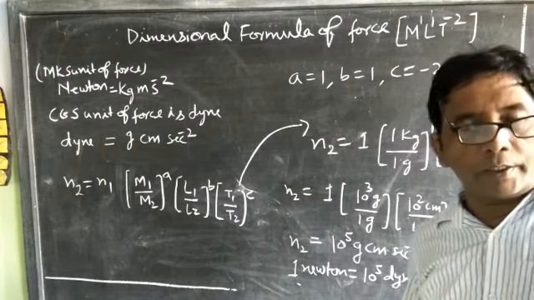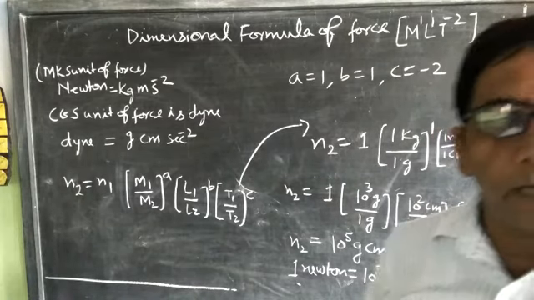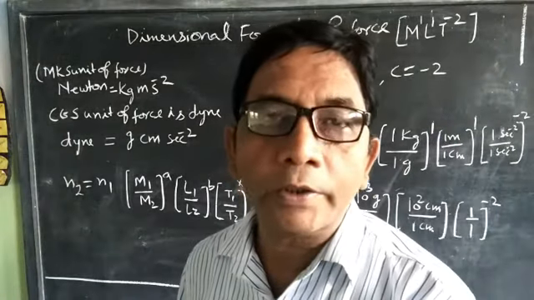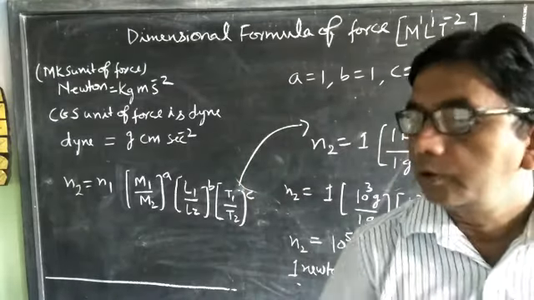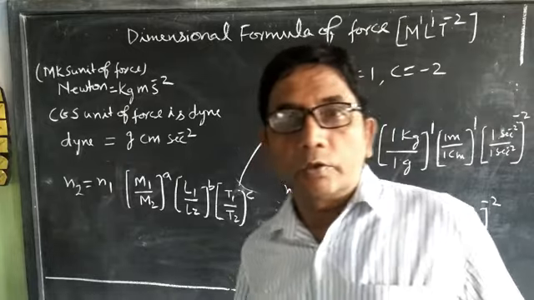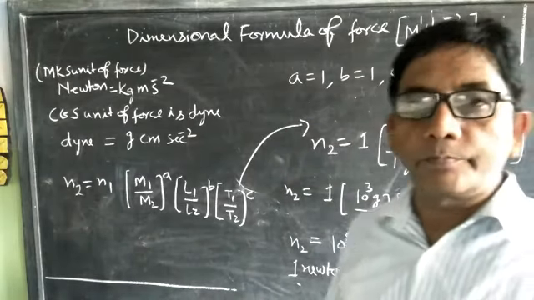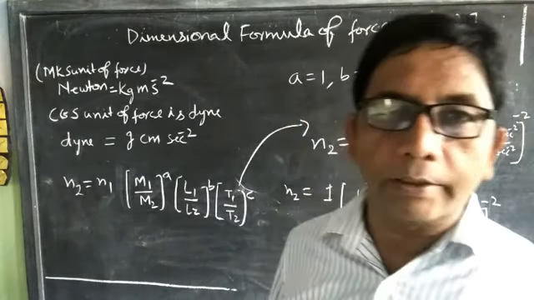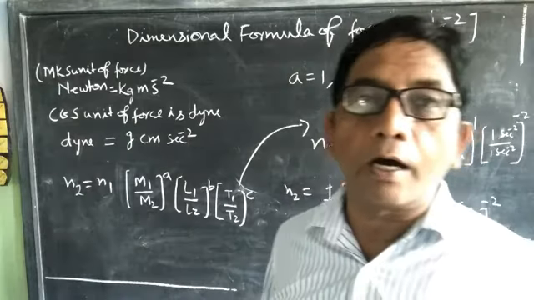Similarly, we can convert how many erg in 1 joule. The unit of energy is joule in the MKS system, and the unit of energy in the CGS system is erg.